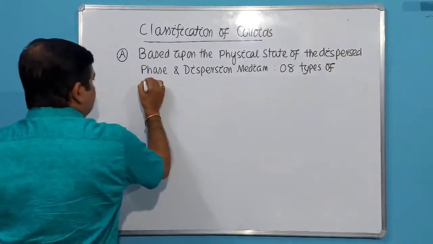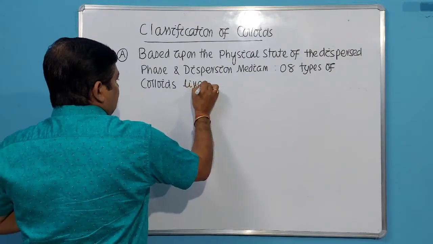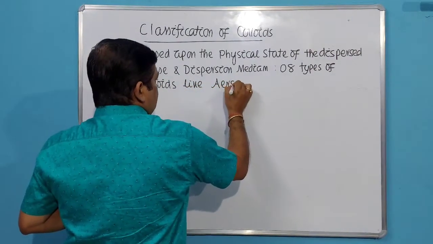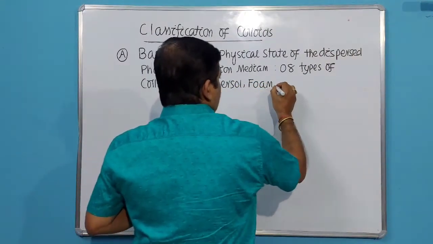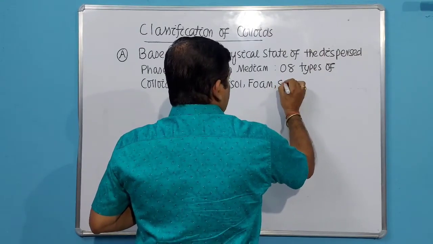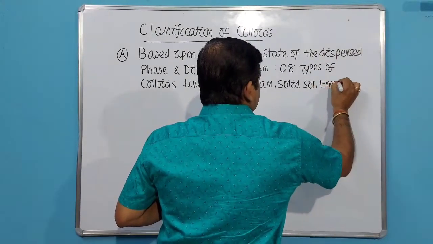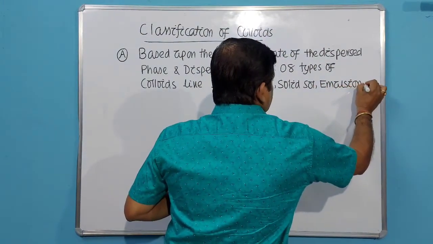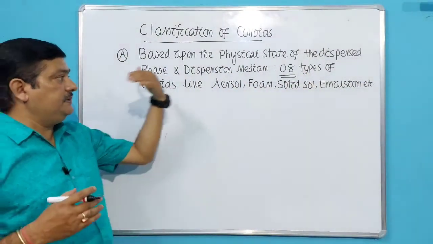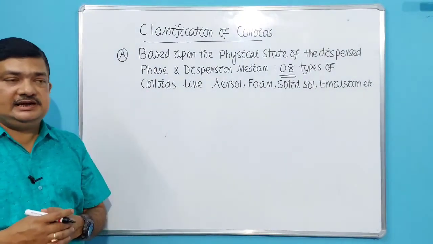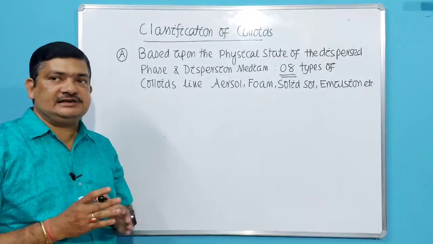The 8 types of colloids or colloidal solutions include aerosol, foam, solid sol, emulsion, etc. You have to remember that depending on the physical states of the dispersed phase and dispersion medium, 8 types of colloidal solutions will be there, which we will discuss next in detail.